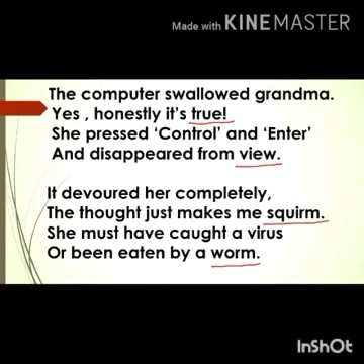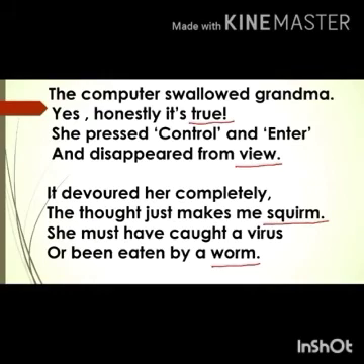The computer swallowed grandma. Yes, honestly, it's true. She pressed Ctrl and Enter and disappeared from view. Here you see children, in the first stanza, the second line and the fourth line, the last words are true and view. In the second stanza, it devoured her completely.